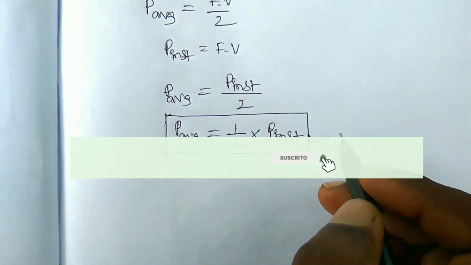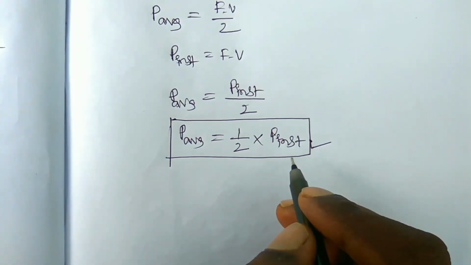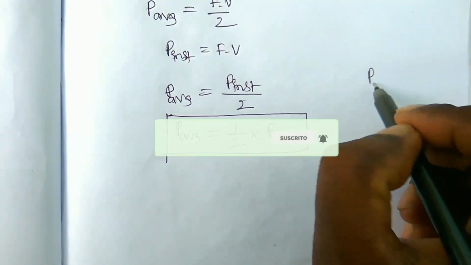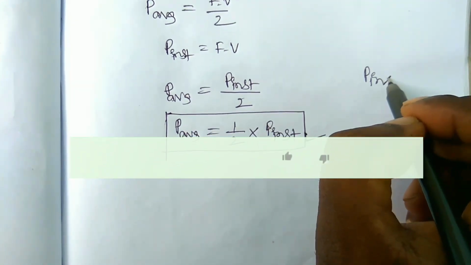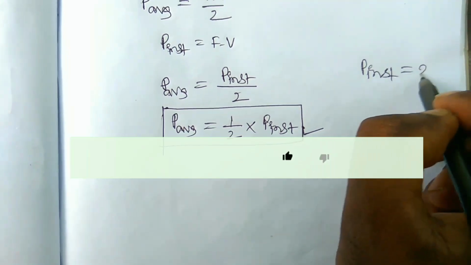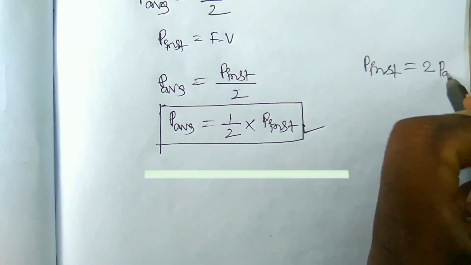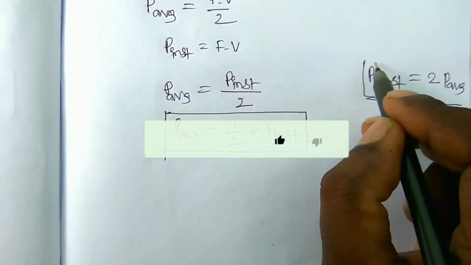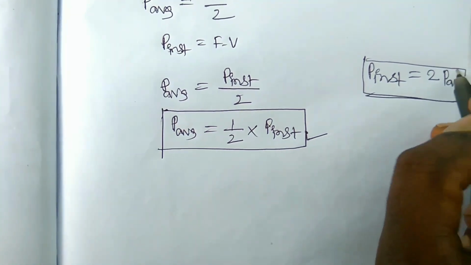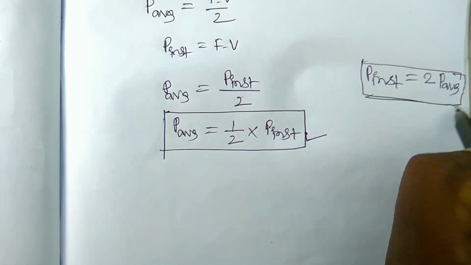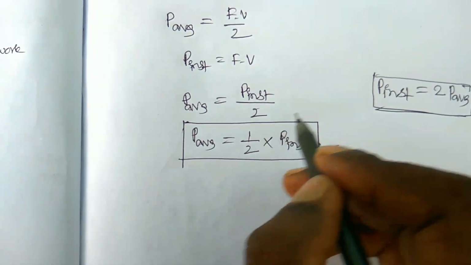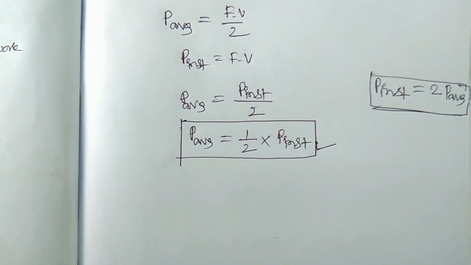So the relation between average power and instantaneous power: if you have the value of one, then P instantaneous is equal to 2 into P average. So this is the relation. If you have any one power, you can calculate the other power. This is the relation between average power and the instantaneous power of a body.